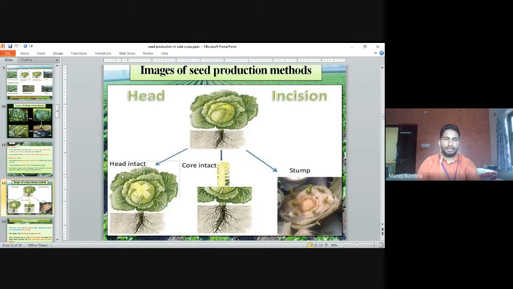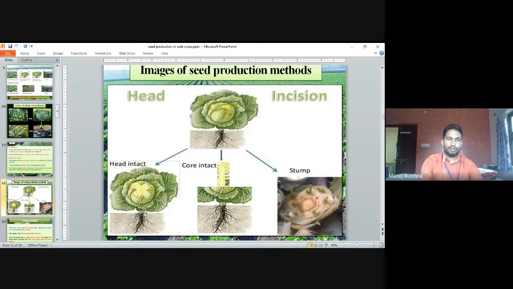First we use the head intact method, where the complete head is used with the roots. That is called the head intact method. Second is the core intact method. Here we remove the outer portion and use just the roots and the small core, half of the cabbage head. Third is the stump method. In the stump method we remove the complete head, and then new growth starts from the lower portion. So these are the three methods we use: head intact, core intact, and stump method.